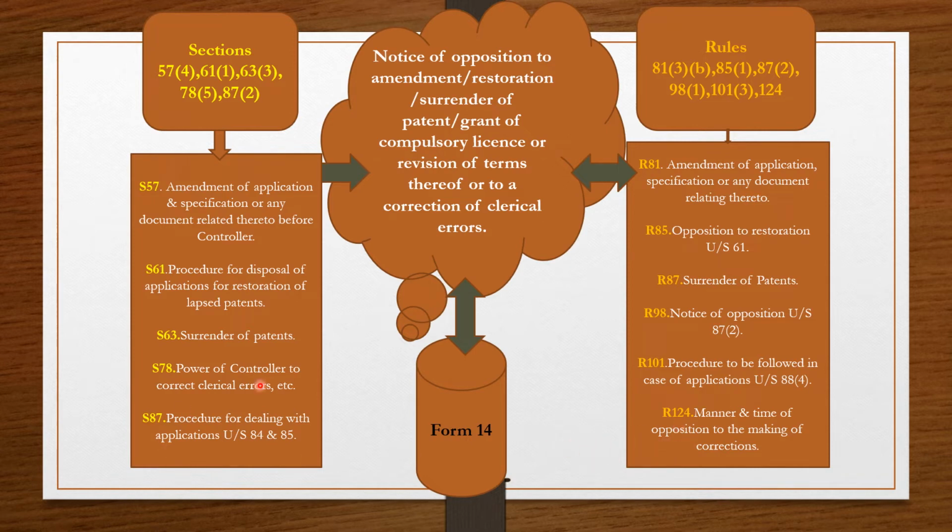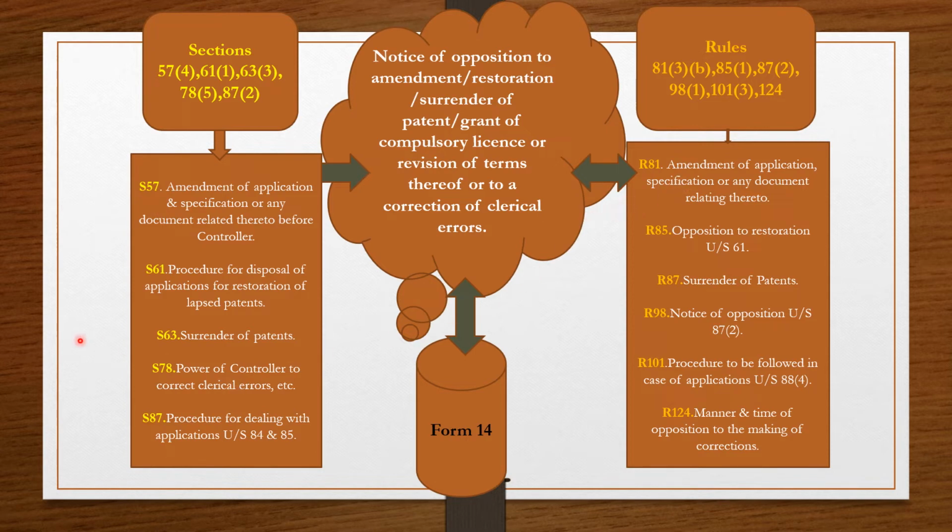So you can see as a whole here there are a number of keywords. One keyword is amendment, one is restoration, one is surrender, grant of compulsory license, revision of terms, correction of clerical errors. Here you can relate these terms. Section 57 amendment of application, rule 81 amendment of application.